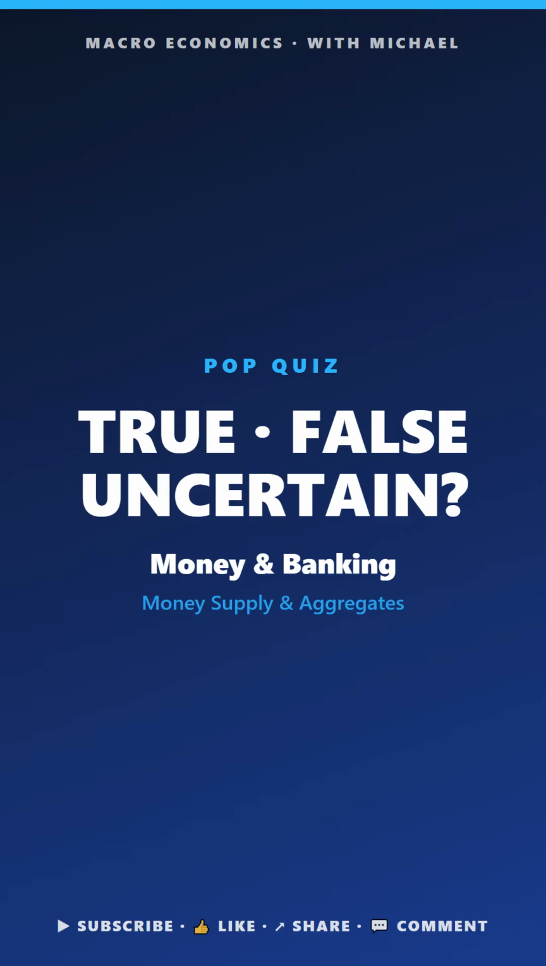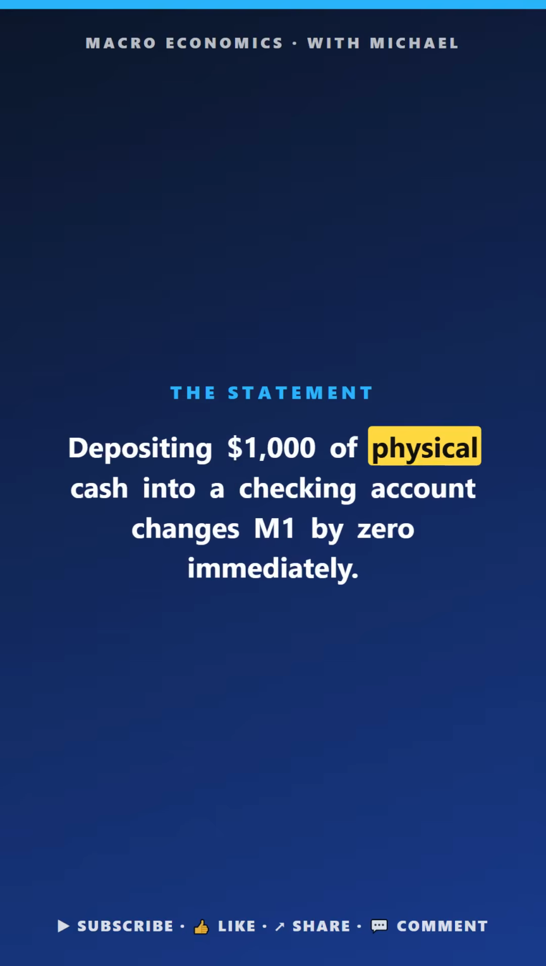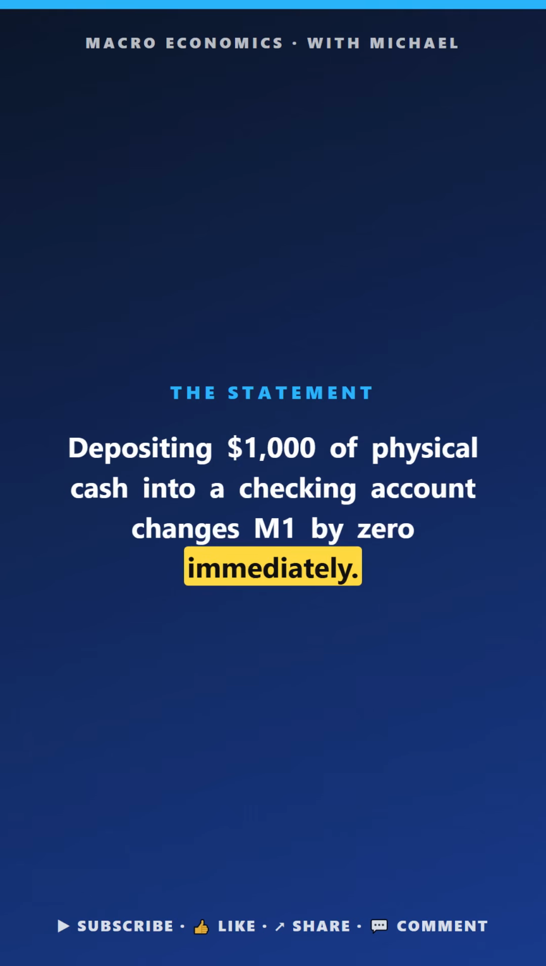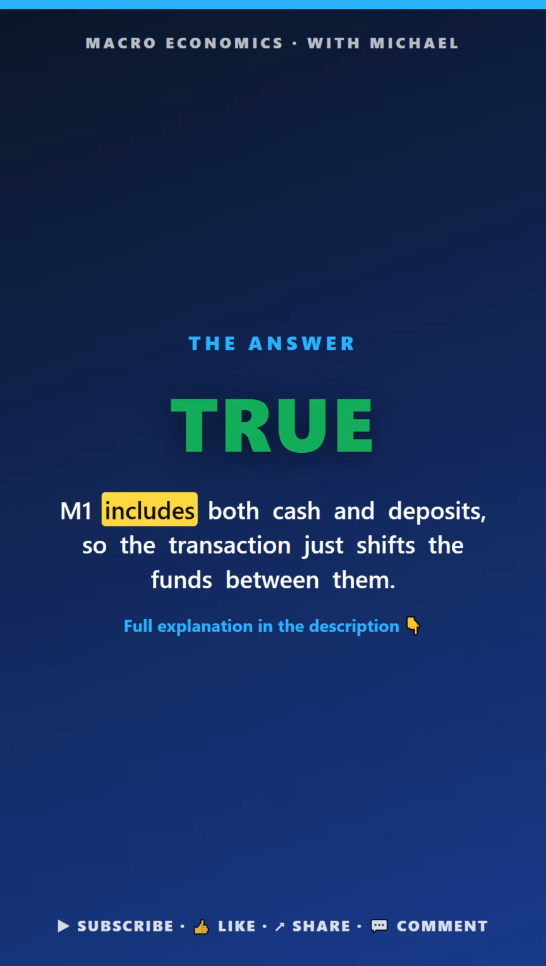Macro pop quiz. Money and banking. True, false, or uncertain. Depositing $1,000 of physical cash into a checking account changes M1 by 0 immediately. The answer is true. M1 includes both cash and deposits, so the transaction just shifts.